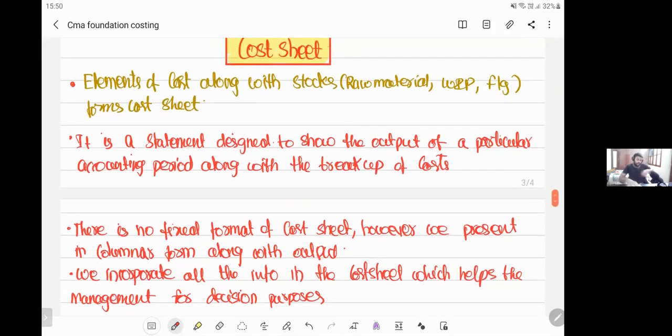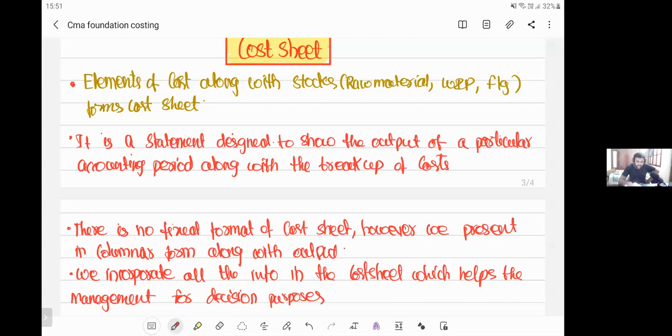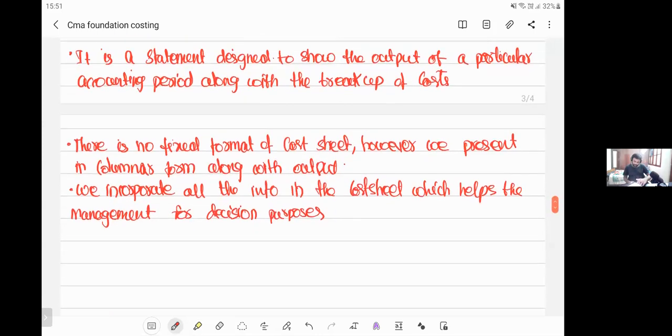Now let's see what is the format of cost sheet. Don't think I'm going to teach you some special things in this cost sheet. No, I don't teach you any special things. You already know cost sheet. You are doing it from your childhood onwards. No special thing will be done in this cost sheet. You just take the expenses, you go on adding those expenses. That is only called a cost sheet. But you add it in a systematic manner. So let's proceed. Now, let's see the format of cost sheet, how the cost sheet will be prepared.